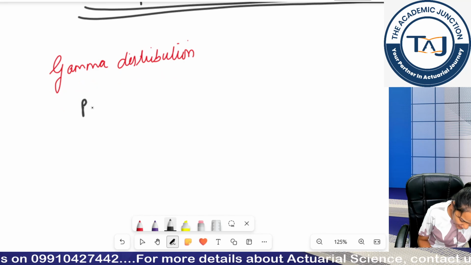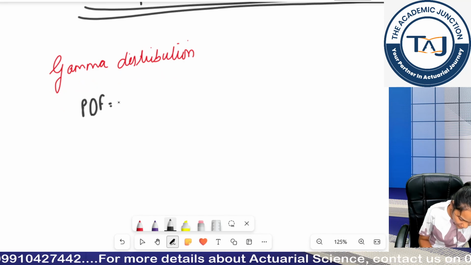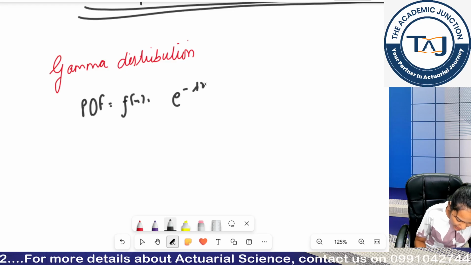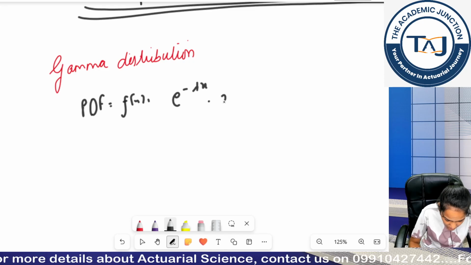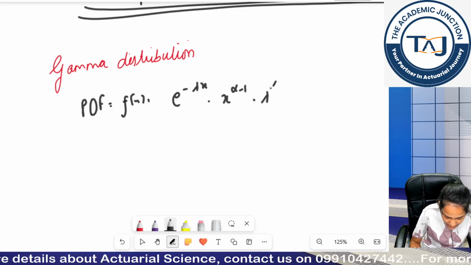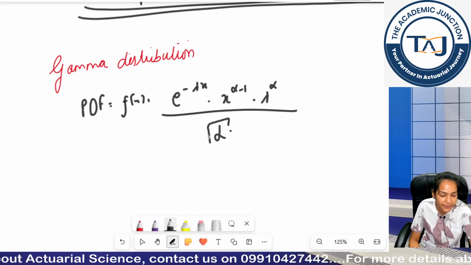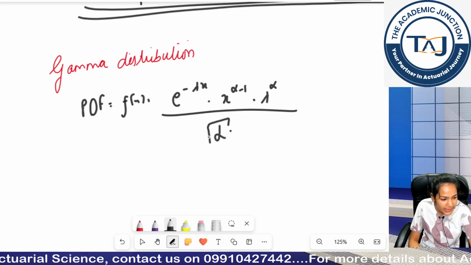So basically my PDF, which is my f(x), was given as e to the power minus lambda x into x to the power alpha minus 1 into lambda to the power alpha, divided by gamma of alpha. Is this clear?